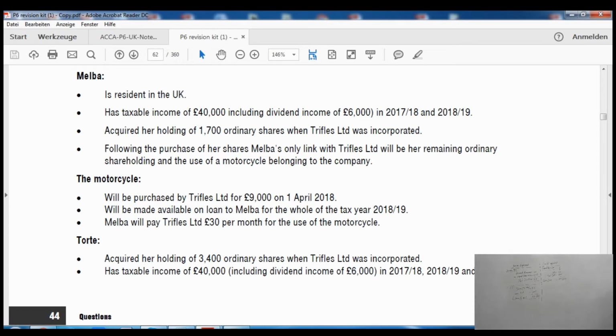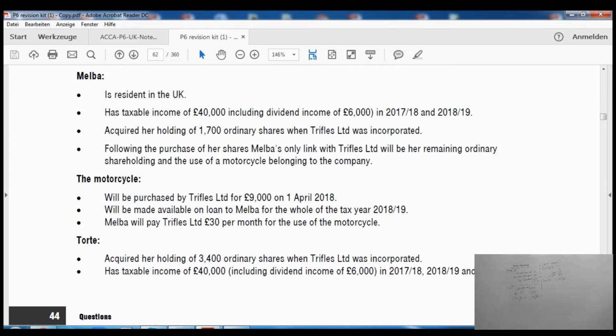Now another condition is regarding the reduction in the level of ownership, so that's what we need to figure out now. She acquired 1700 of the ordinary shares when Trifle Limited was incorporated. Following the purchase of her shares, Melba's only link with Trifle Limited will be her remaining ordinary shares and the use of a motorbike.